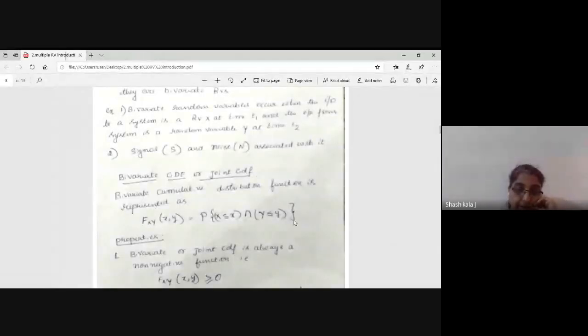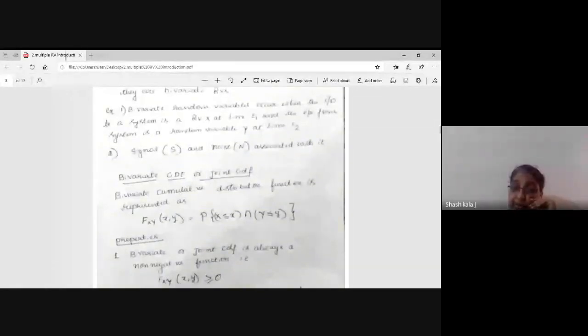Now, can you tell me the CDF for a single random variable? You already studied that one. And once again, I'm repeating, whenever the probability is assigned, that will become your CDF. Can you tell me what is the expression for a single random variable? I'm showing this. Here it is, everything is there for a single random variable. Yes, no or don't know? No, ma'am, I'm not able to get it.